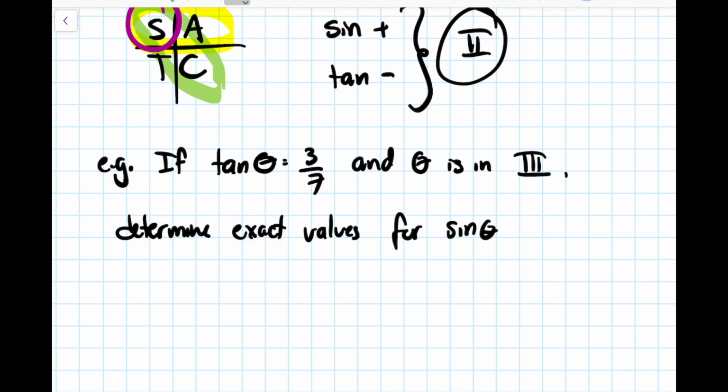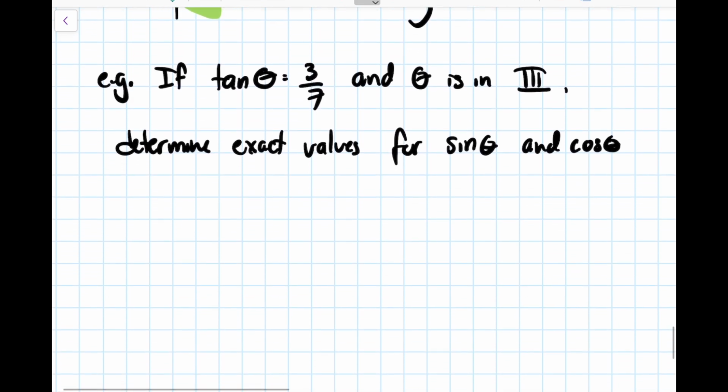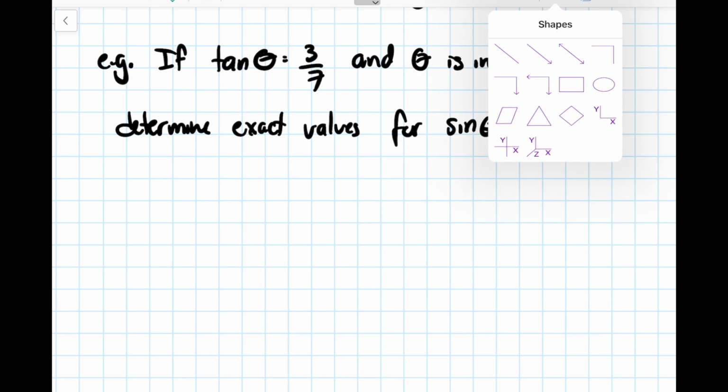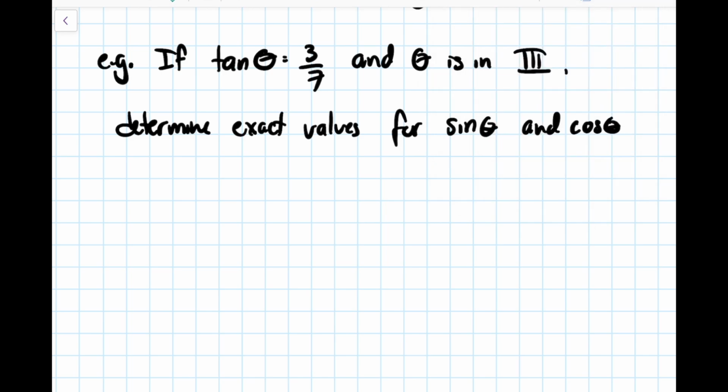So you're going to kind of have to draw together everything that I covered in this video. So see if you can make this one work on your own. I would recommend starting by drawing. That's always a good place to start. See if you can make something happen with this 3/7, and then work backwards from there and see if you can figure out what your other two ratios are. If you're totally lost, feel free to just keep watching, but try to pause here and do it on your own.